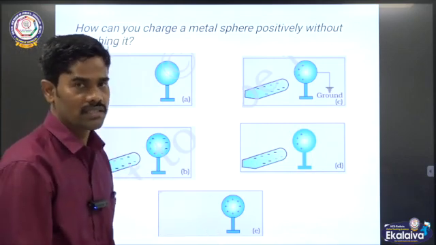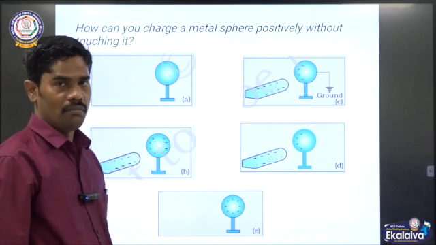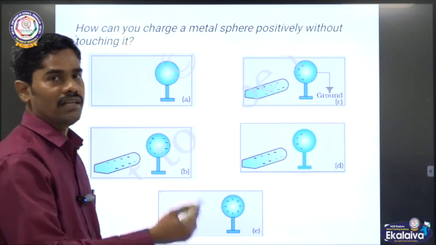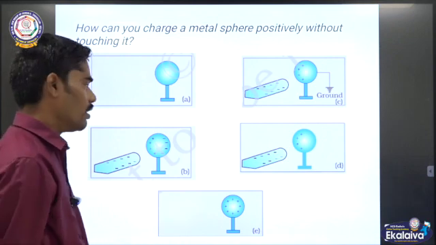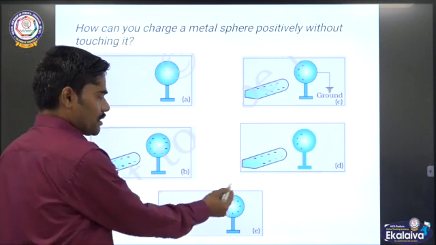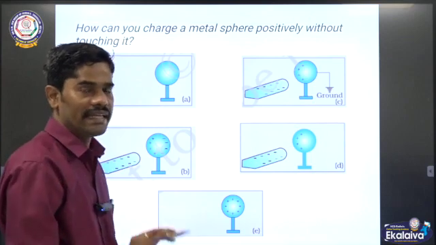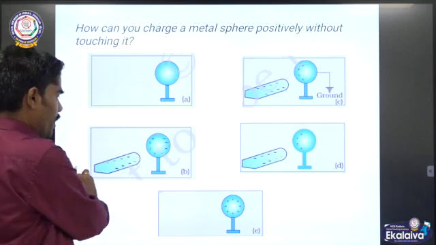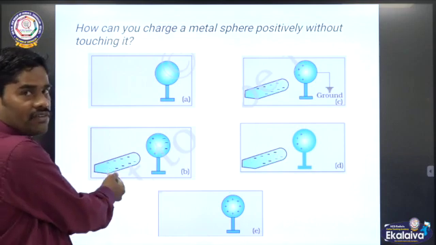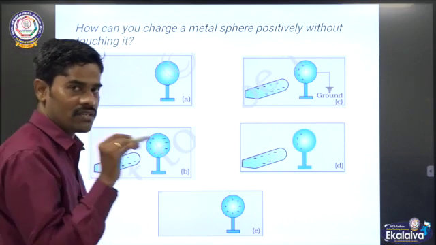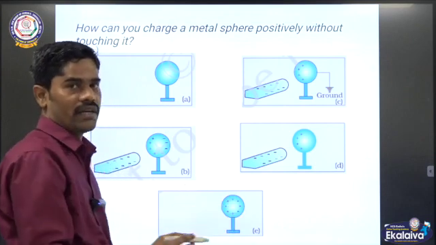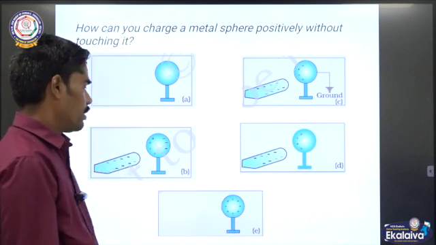This is the method, charging by induction, but without contact with each other. You can make the object a charged one. Suppose I want to make this sphere fully negatively charged, it's very simple. Bring a positively charged rod instead of a negatively charged rod, and the sphere will fully become negatively charged.